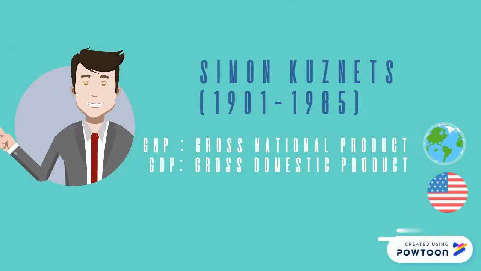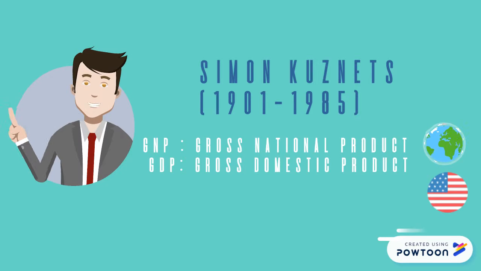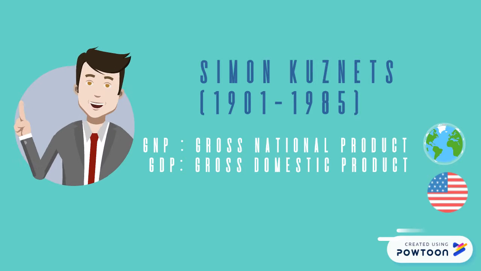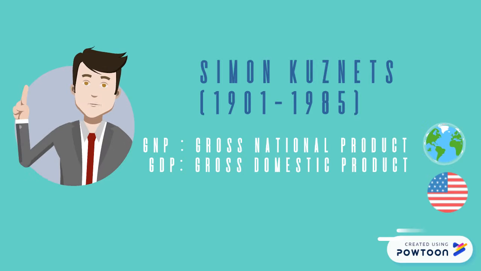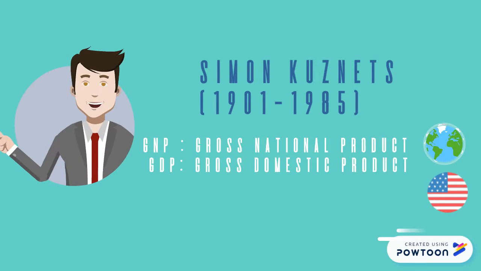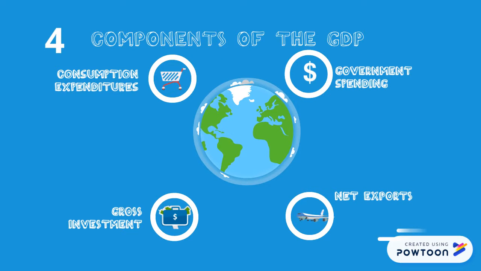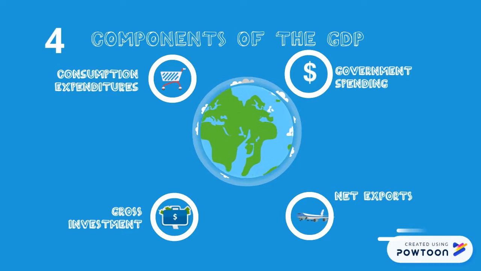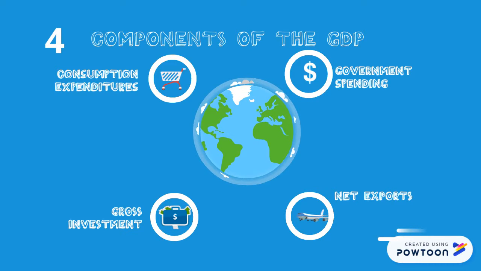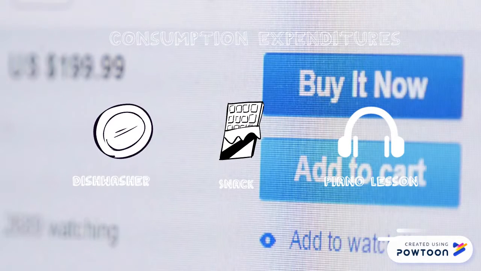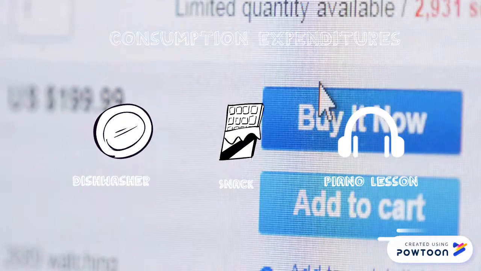In 1930, U.S. economist Simon Kuznets created the ideas that led to the gross national product. It was later adapted into the GDP to focus on transactions made only within the U.S. Let's break it down into the four components that make up the GDP: consumption expenditures, gross investment, government spending, and net exports. First, consumption expenditures, the private purchases of goods and services.